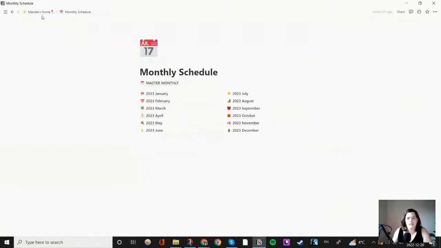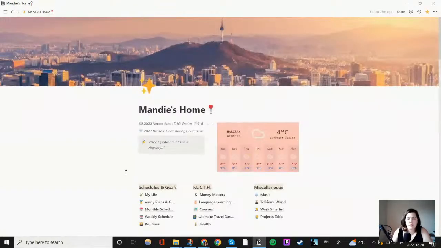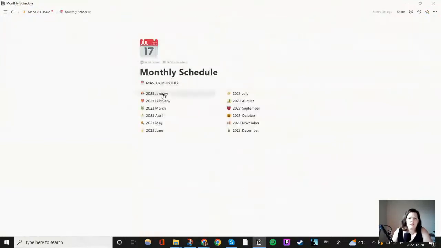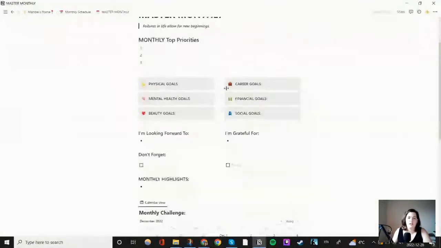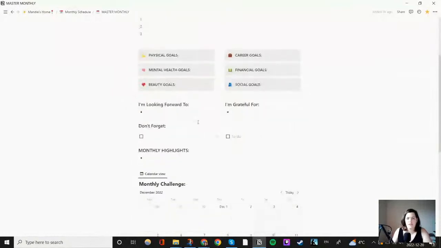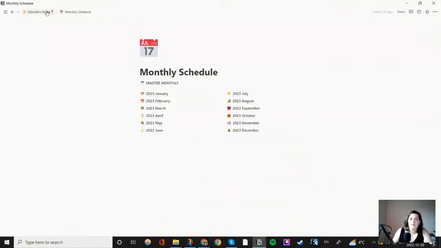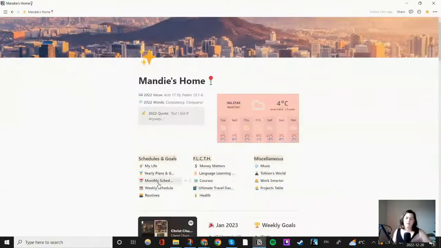And then if you go here, that monthly page you would have seen is the same here. And then I have my master one, so again, I can just duplicate it: top priorities, the different goals I have, what I'm looking forward to, what I'm grateful for, things not to forget, any highlights. So yeah. Those two, the yearly plans and the monthly, were by that one YouTuber, which I need to check back and figure out.